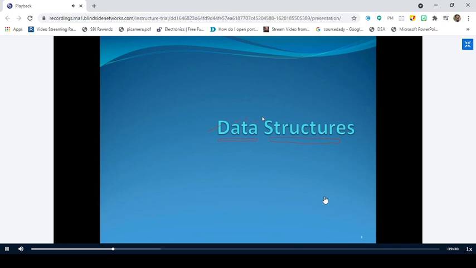What other things can be specified by data types? Anybody? These 2 points are exactly true, but there are some other things which a data type specifies. It specifies the type of data, it specifies the size of the variable, what memory should be allocated. All these things are correct. But other than this, it also specifies one important thing. What is that, sir? It tells us how to use that data. It tells us how to use the data.